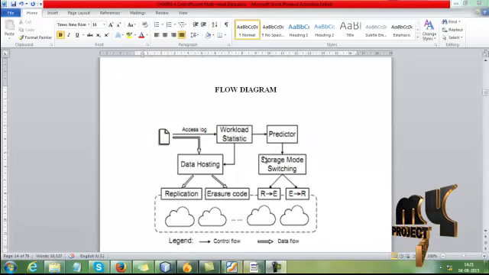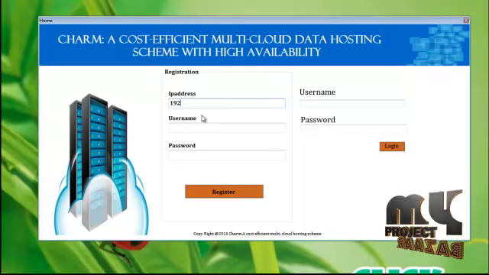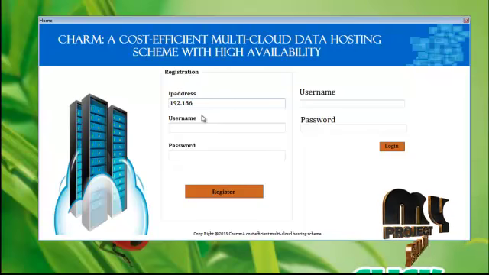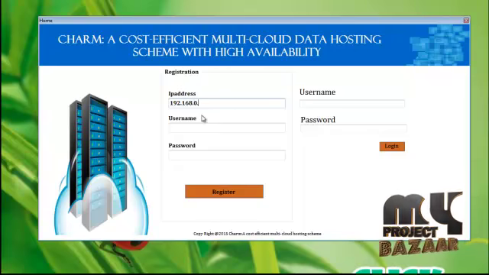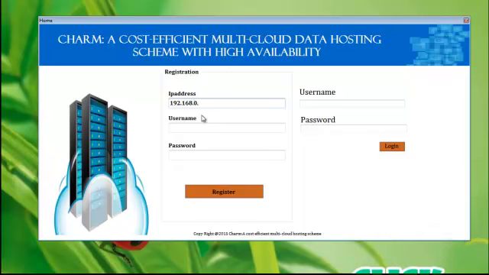If you are a new registration user, you have to enter your IP address, username, password. If you are an old user, you will directly enter the username and password to log in. I am typing the IP address of my system for secure authority, and I am typing the username and the password.